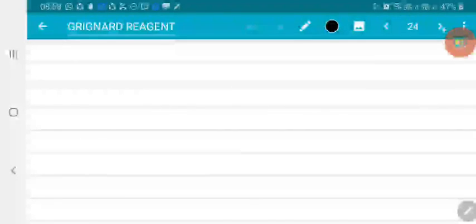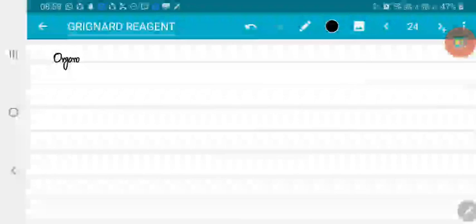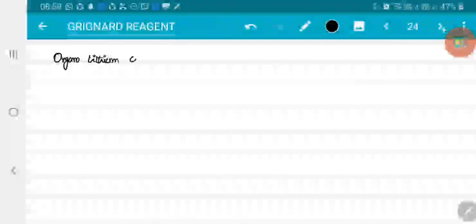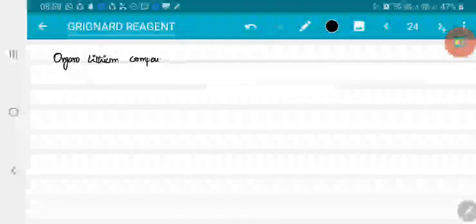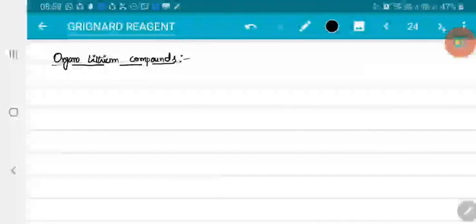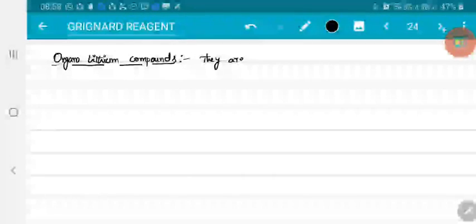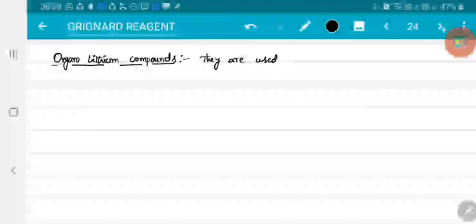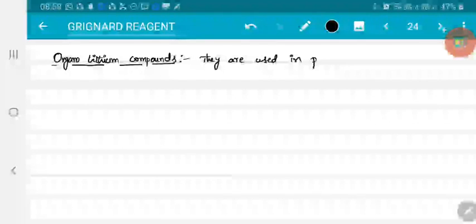Now, let us discuss some other type of organometallic compounds, such as organolithium compounds. If you consider organolithium compounds, they are slightly more reactive than Grignard reagents, slightly. Right? Generally, they are used in preparation of carbenes.